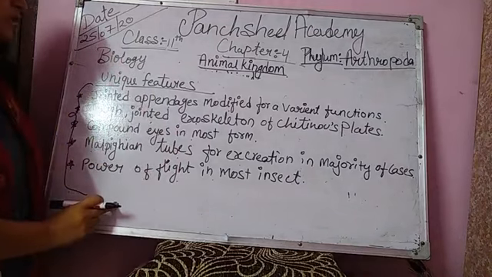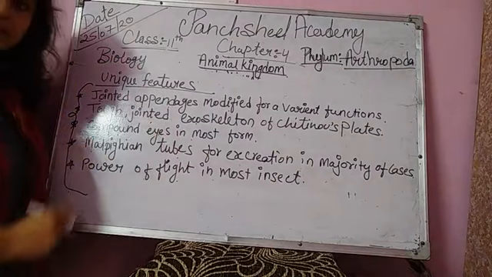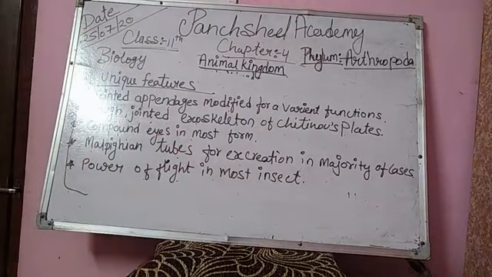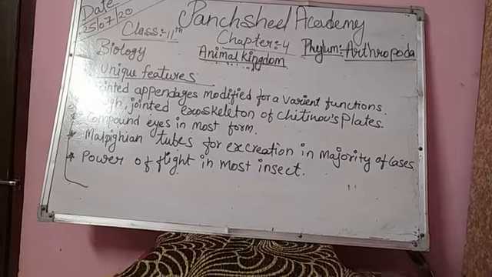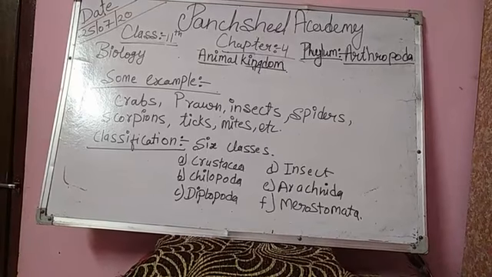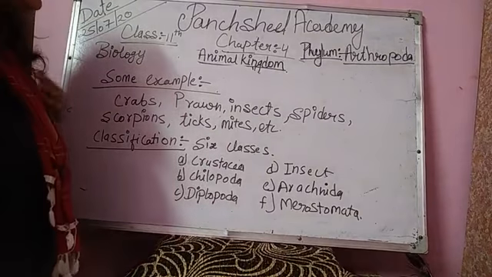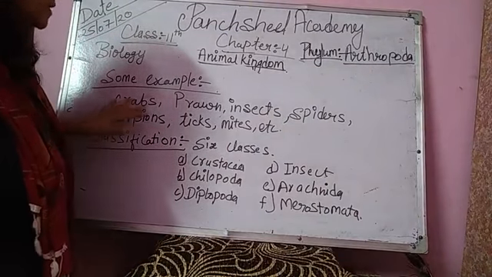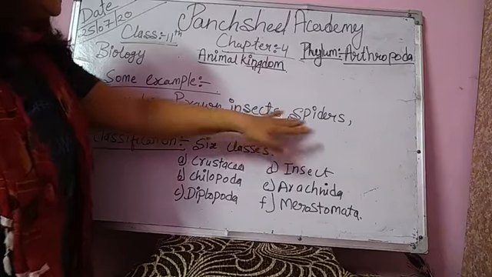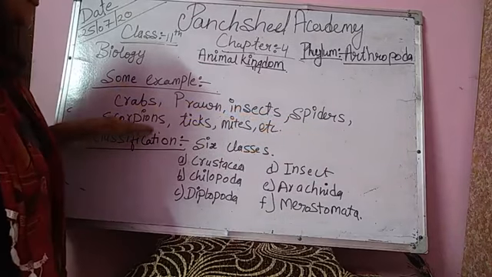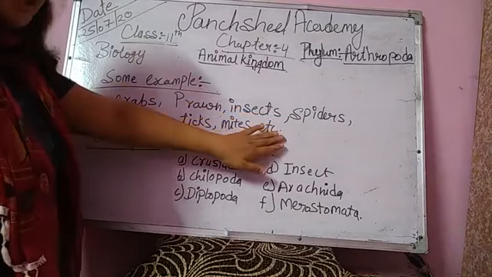Write down all the unique features in your copy. Some common examples of Arthropoda are crabs, prawns, insects, spiders, scorpions, ticks, mites, etc.